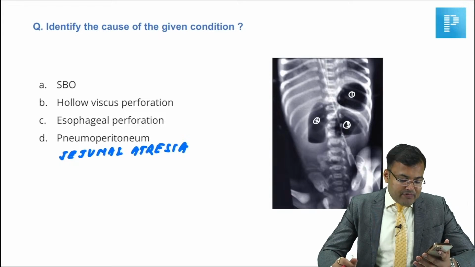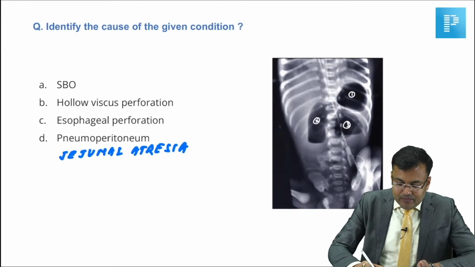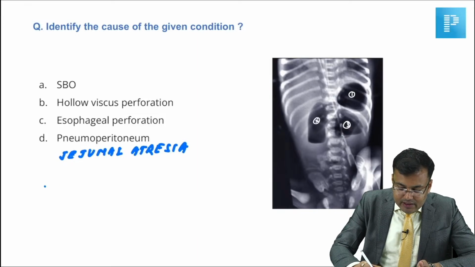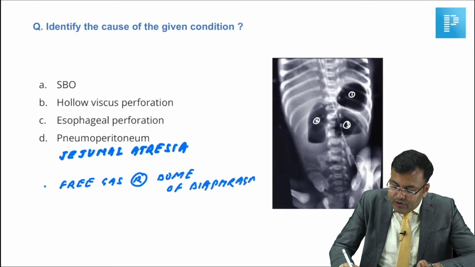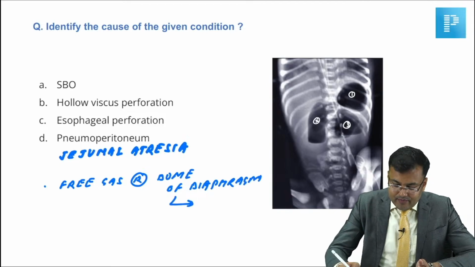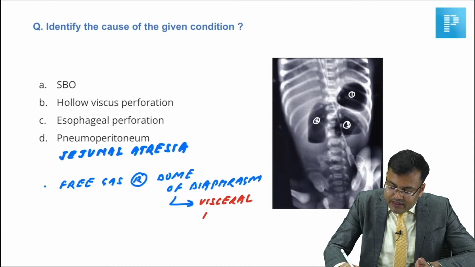Free gas under the right dome of diaphragm is pneumoperitoneum. Clear? And the diagnosis, obviously, was hollow viscus perforation or visceral perforation.